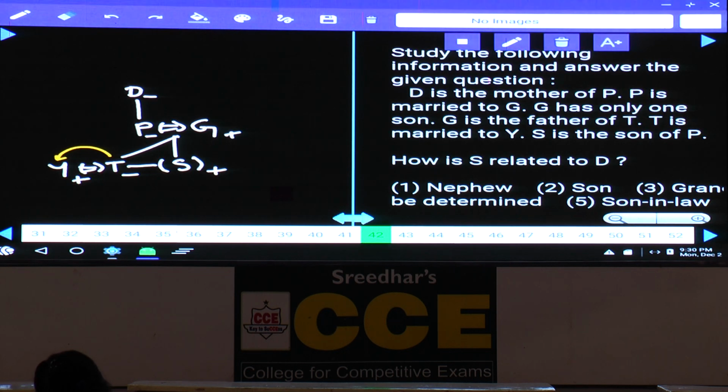Then 42. Now in this 42, how is S related to D? D's daughter's son. Daughter's son is grandson, that is choice 3. Grandson is the answer, choice 3. Now this is about question number 41 and 42.